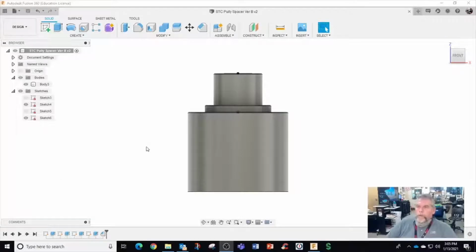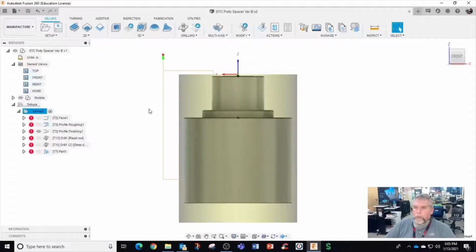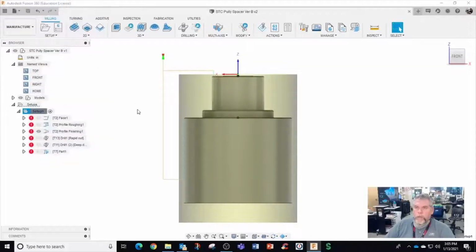Okay, this is video 2, lesson of STC pulley spacer, version B. Now on to the lathe side of things. We already programmed this once, and because I made a design change, my old program needs to be updated. So I'm going to just regenerate to get rid of the red dots.